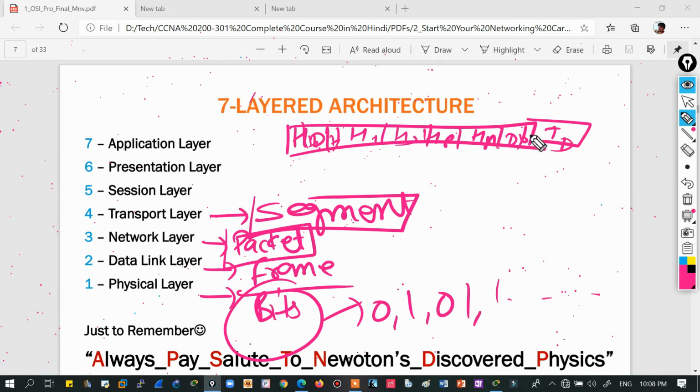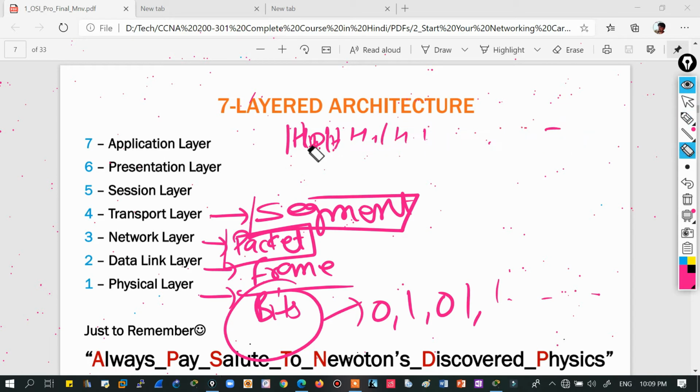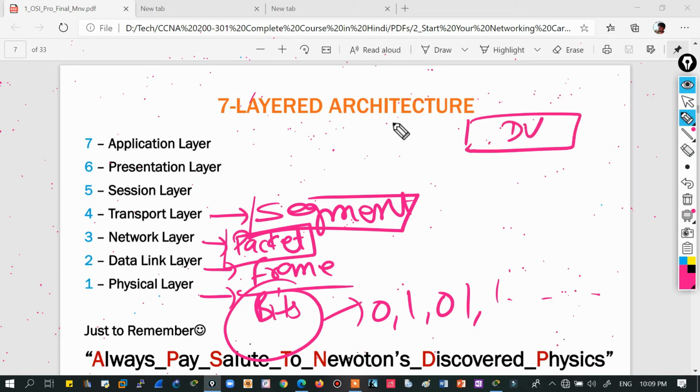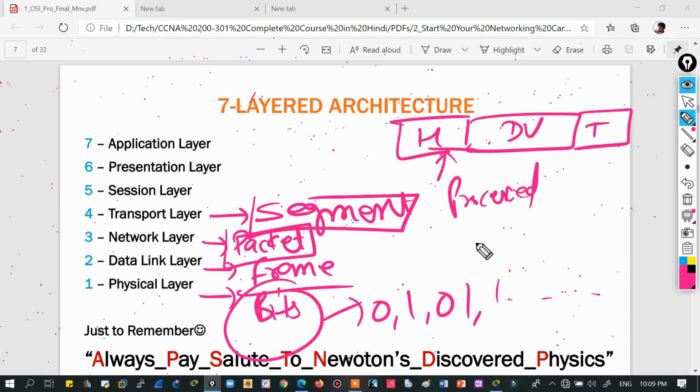So the data link layer does not just add a header, it also adds a trailer. Now let's understand what a header is and what a trailer is. Let's take this example: this is the data DU, this is the header, this is the trailer. It means the header is processed before the data.